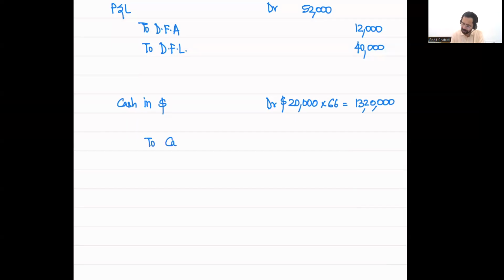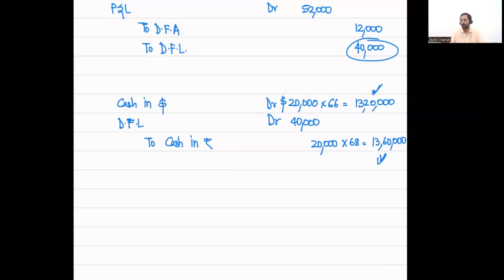I am going to pay cash in rupee terms, and the amount that I'm going to pay is 20,000 multiplied by 68, which is equal to 13 lakh 60,000. If you look at it, I received cash in dollar terms whose value is 13 lakh 20,000, but I paid 13 lakh 60,000 rupees, and the remaining debit is going to go to derivative financial liability of 40,000, which is what I created over here. What I created as a financial liability will get debited over here, and I will credit cash of 13 lakh 60,000.